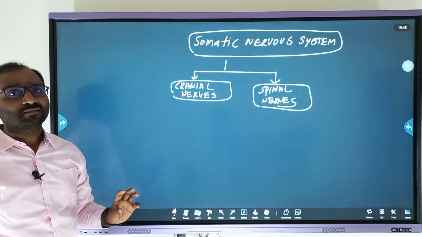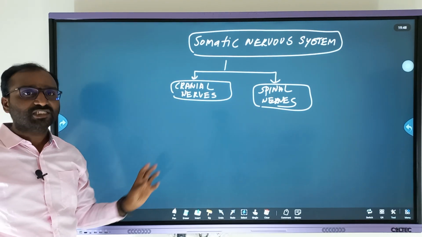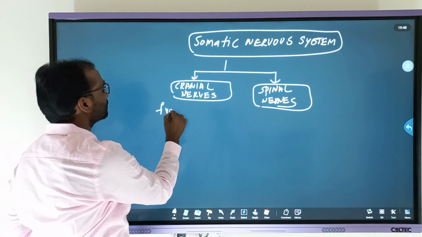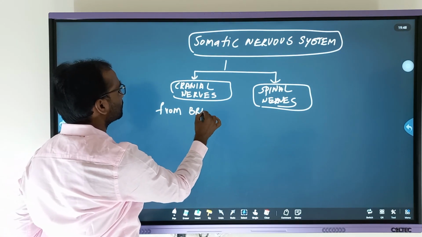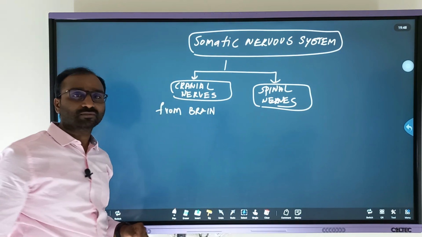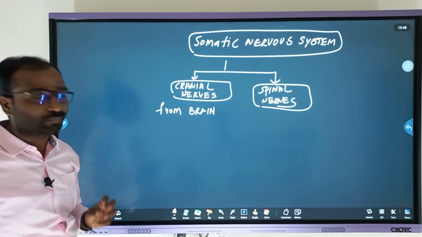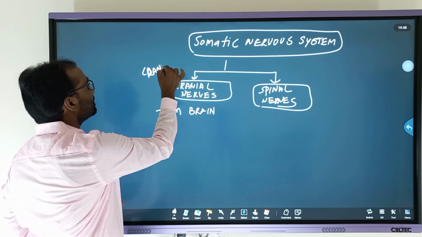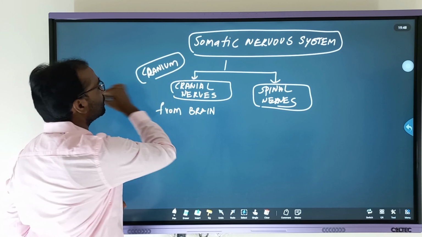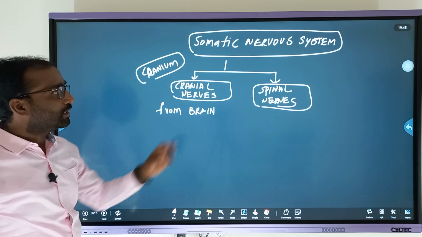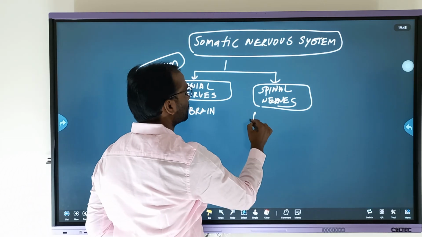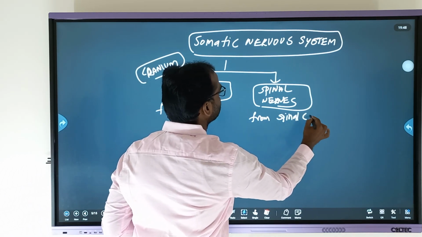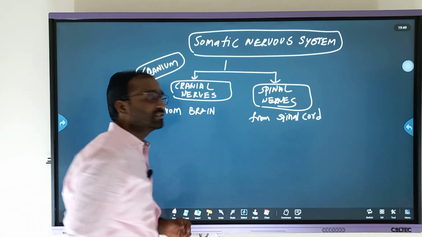These are categorized based on the origination of the nerves. The nerves that arise from the brain are cranial nerves, because the brain is protected by a bony case called the cranium. Hence the name cranial nerves, which arise from the brain, and spinal nerves arise from the spinal cord.